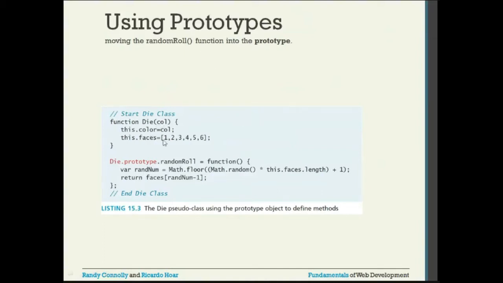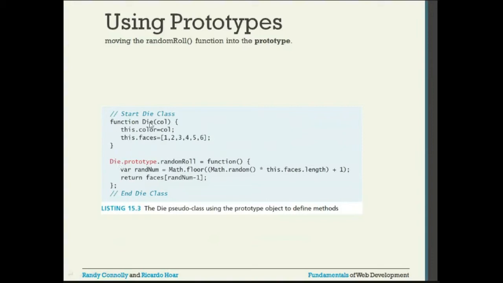Here, this is the class definition, function Die, then we have the one parameter col, then you are going to set that to this.color, this.faces is these values. Now you can see, after this, I have Die.prototype.